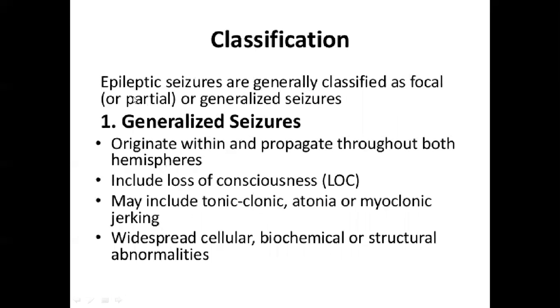Now, classifications. Epileptic seizures are generally classified as focal or partial, or generalized seizure. First of all, generalized seizures originate within and propagate throughout both hemispheres. Include loss of consciousness, may include tonic-clonic, atonic, and myoclonic jerking. Widespread cellular, biochemical, and structural abnormalities.